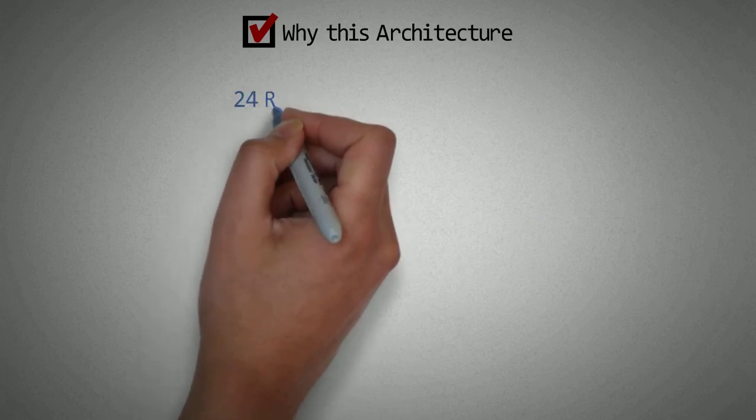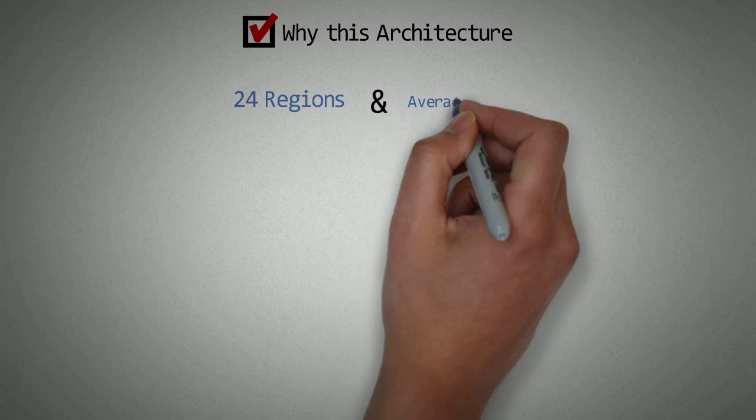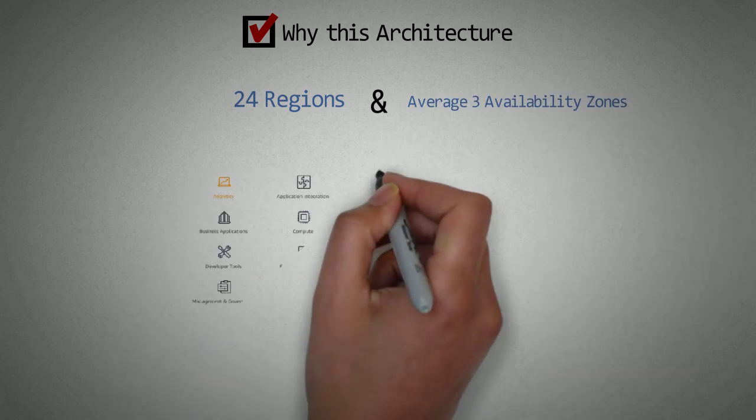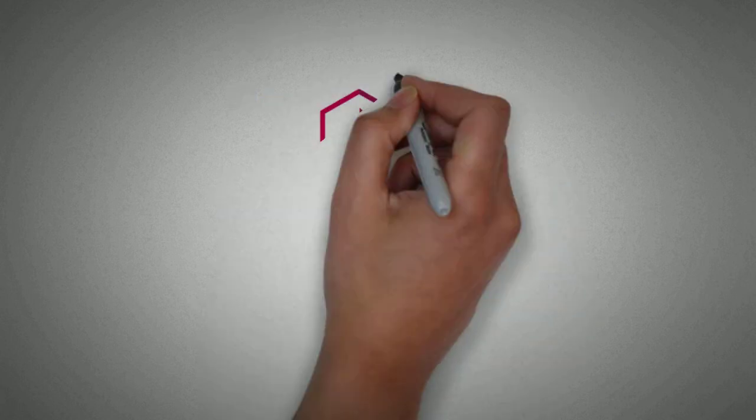Presently there are 24 regions with an average of 3 availability zones per region. Throughout this course you will get to know that so many services' scopes are related and dependent on regions and availability zones.